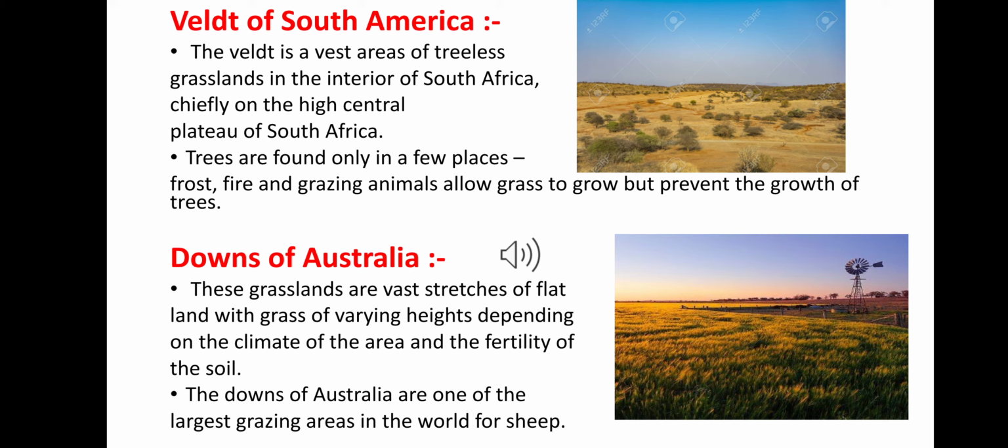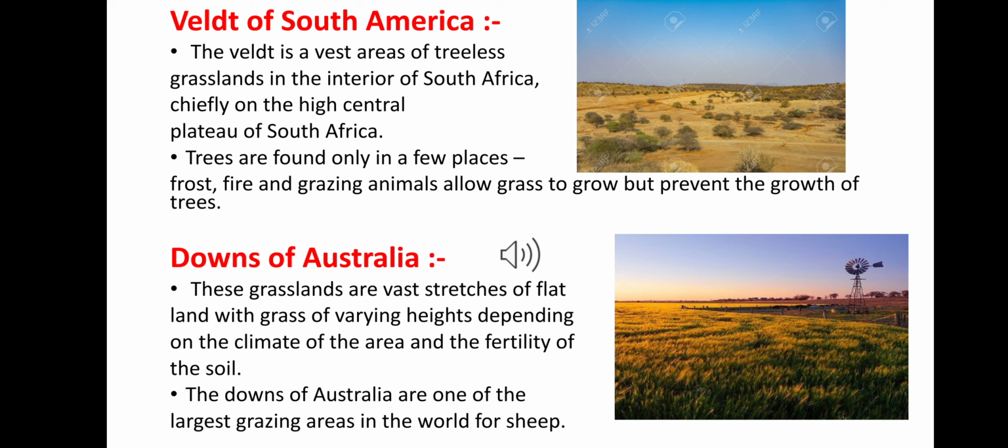Last one is Downs of Australia. These grasslands are vast stretches of flat land with grass of varying height depending on the climate of the area and the fertility of the soil. And the Downs of Australia are one of the largest grazing areas in the world for sheep. Okay, so these are all about the grasslands in the different parts.